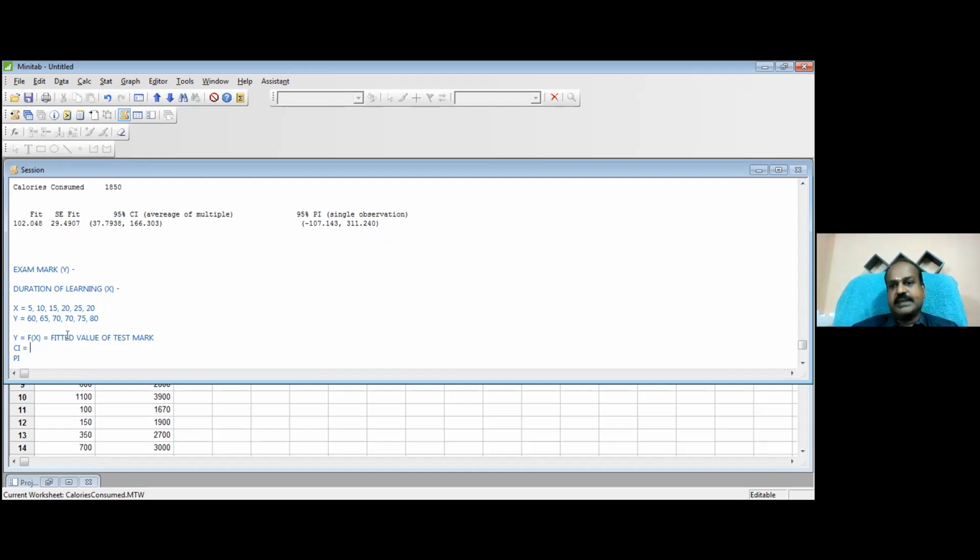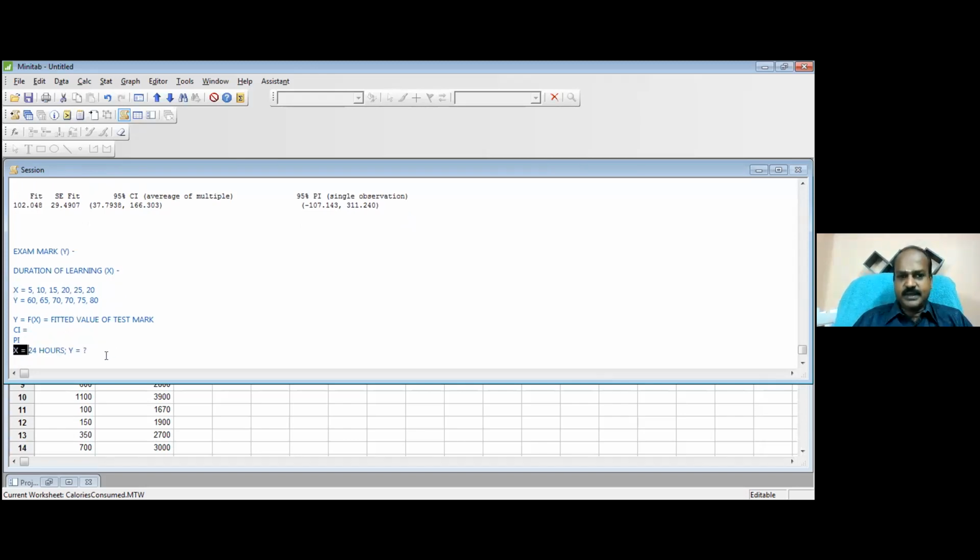It simply means I will make 3 of you prepare for 24 hours, because my X is 24 hours, and I will expect the average to be inside the confidence interval.